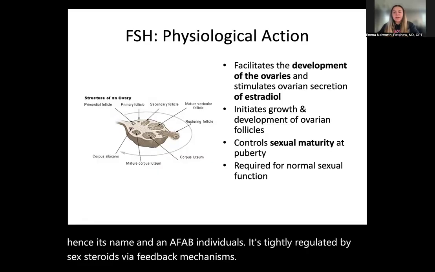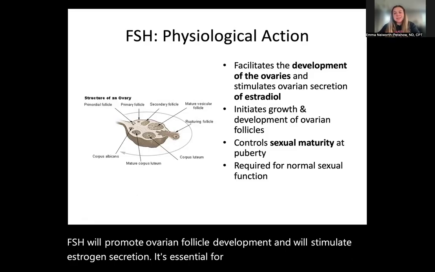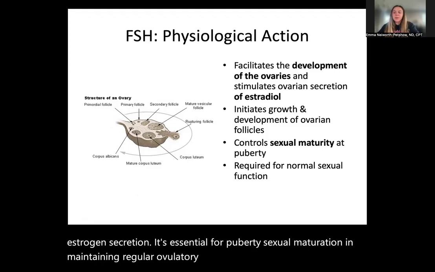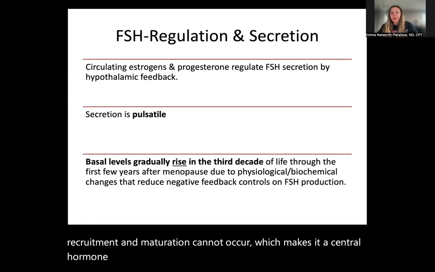FSH will promote ovarian follicle development and will stimulate estrogen secretion. It's essential for puberty, sexual maturation, and maintaining regular ovulatory cycles. Without FSH, follicular recruitment and maturation cannot occur, which makes it a central hormone in evaluations of infertility or amenorrhea.